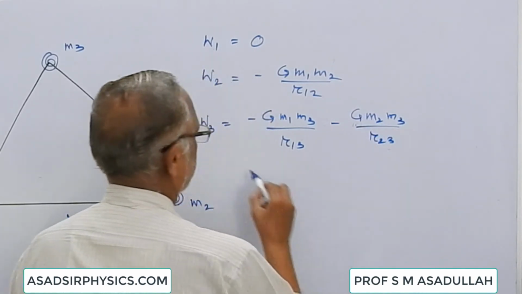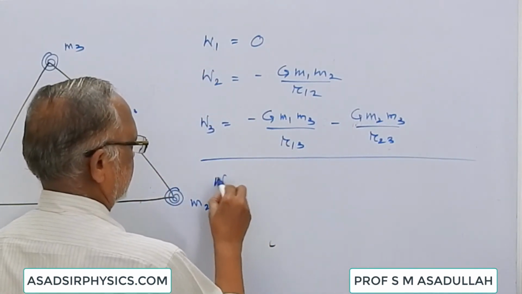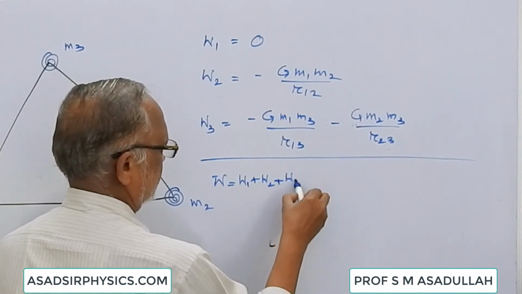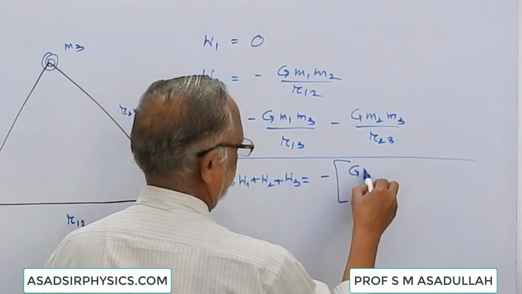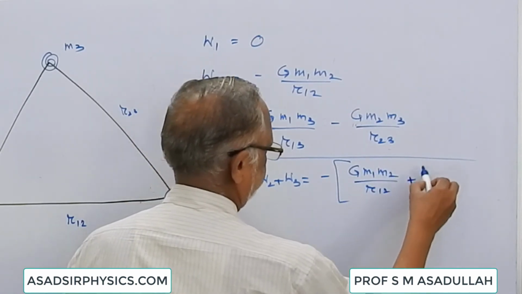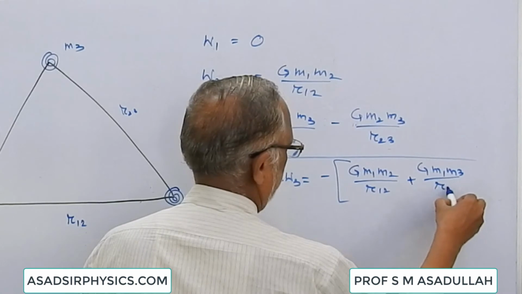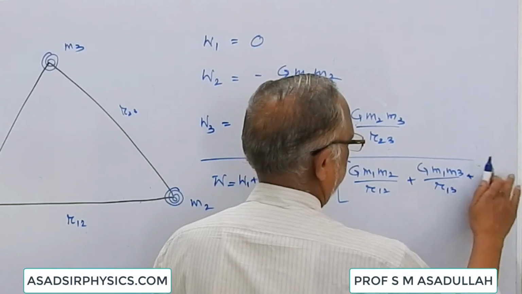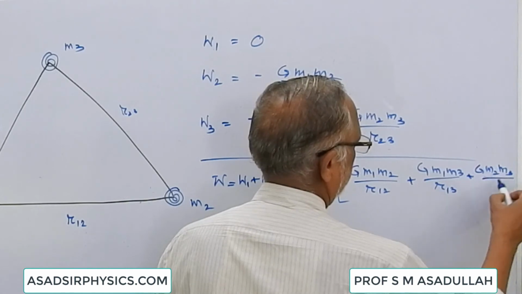The total work done in arranging all these three bodies, W, is equal to W1 plus W2 plus W3, that is minus, common, G m1 m2 by r12 plus G m1 m3 by r13 plus G m2 m3 by r23.